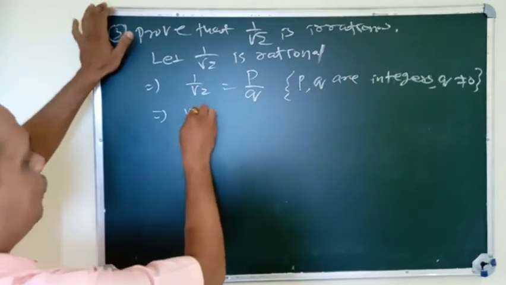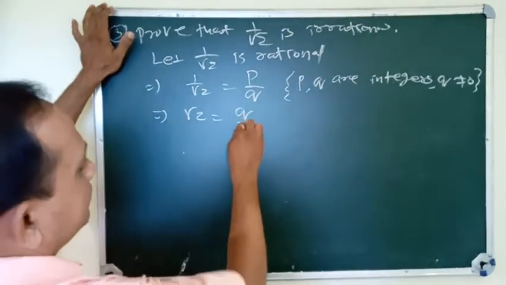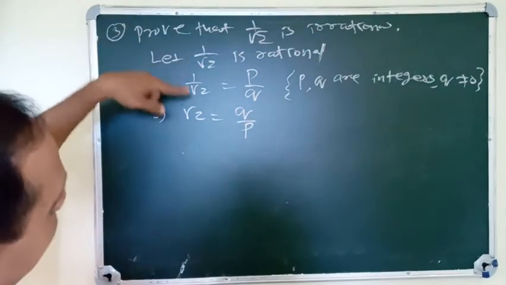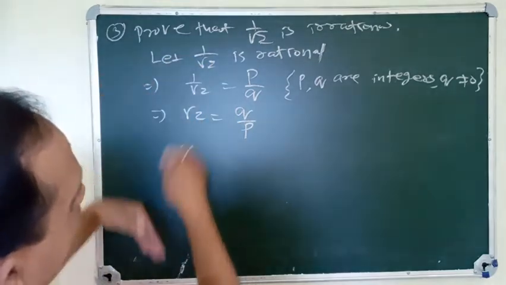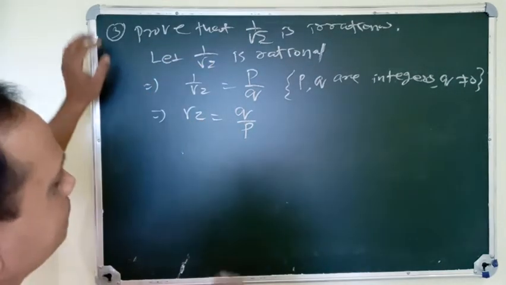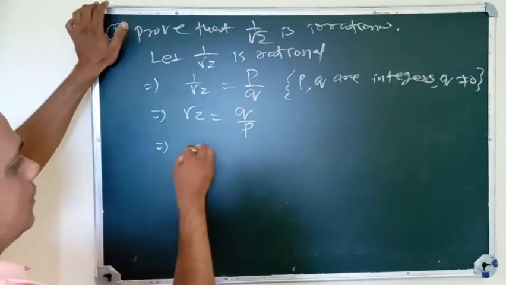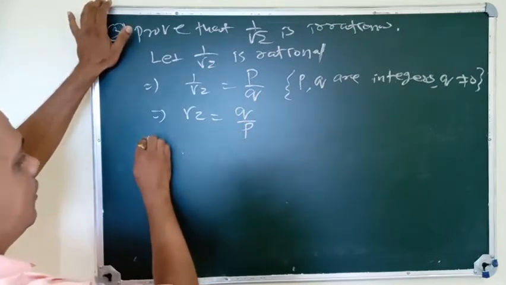This gives root 2 equals q by p. So 1 by root 2 equals p by q, and root 2 equals q by p.